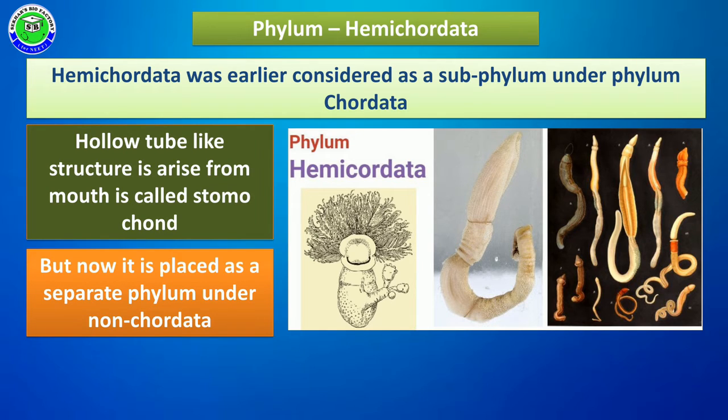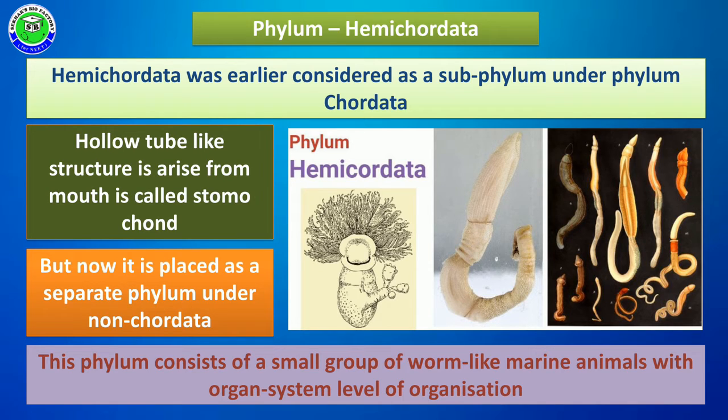So, due to having this stomochord in their body, these are placed and separated as a new phylum under non-chordates. This phylum consists of different types of members, and all these members look like worms, and most of these members grow in marine water habitats, and these members show organ system level of body organization in their body structure.